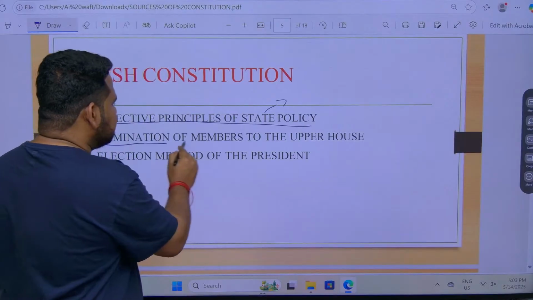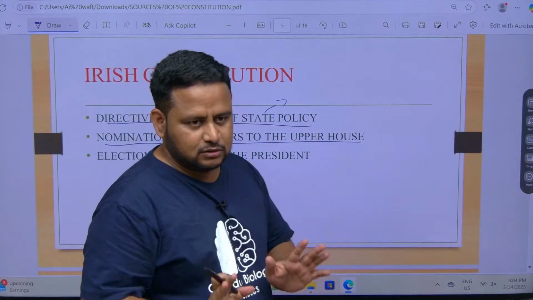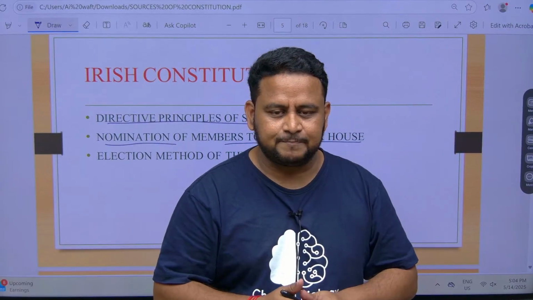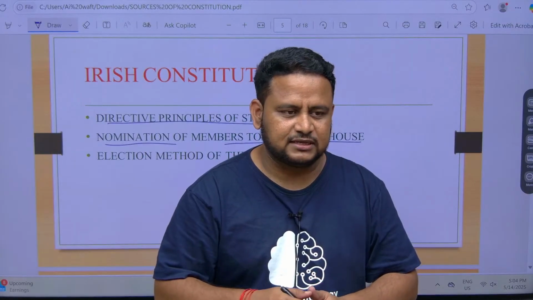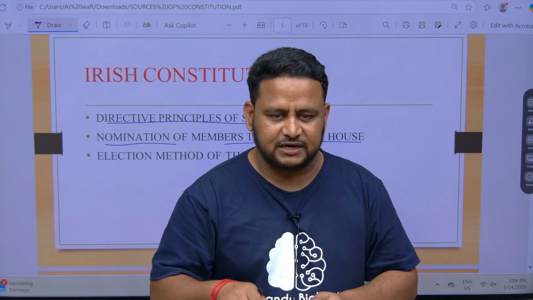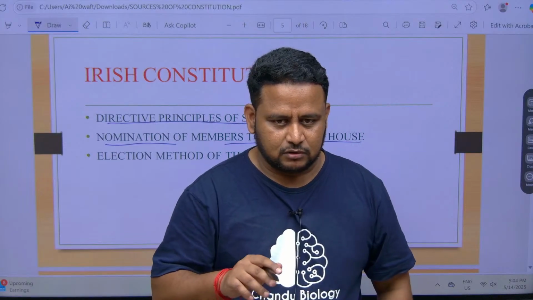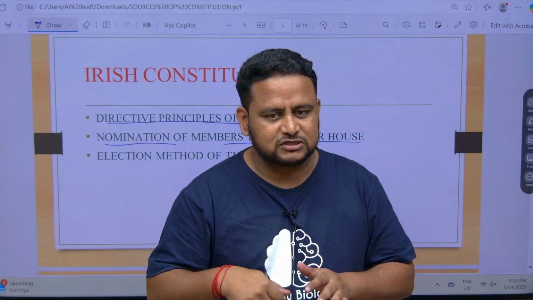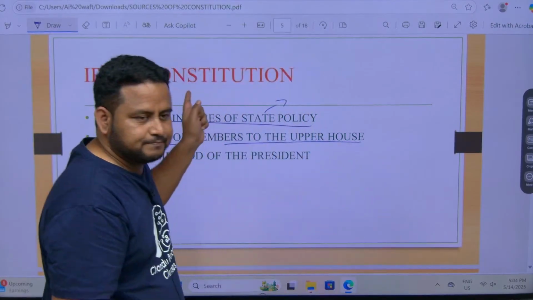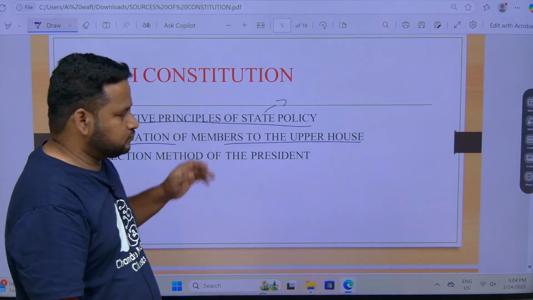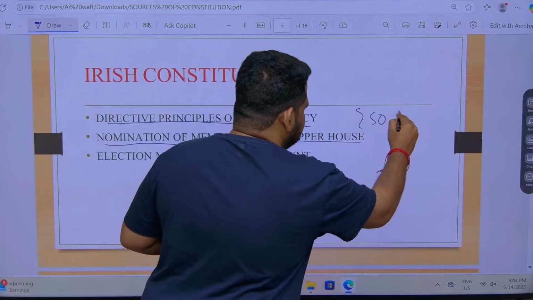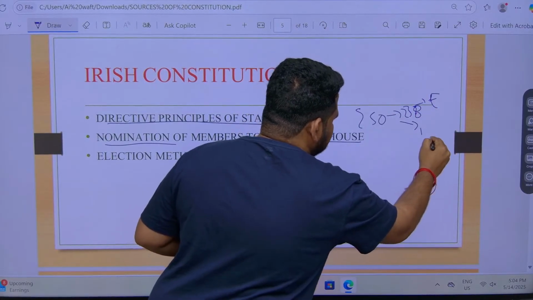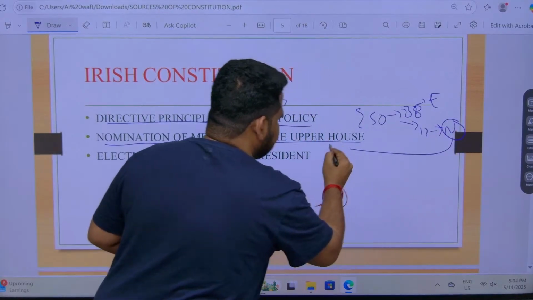Next, coming to nomination of members to the upper house. I told you while discussing Rajya Sabha and Lok Sabha: in Lok Sabha, we elect people directly. In Rajya Sabha, they are elected indirectly, and there is also the procedure for nomination. Rajya Sabha has 250 members. Of that, 238 members are elected, and 12 members are nominated. How to nominate them is given by the Irish Constitution. Understood?